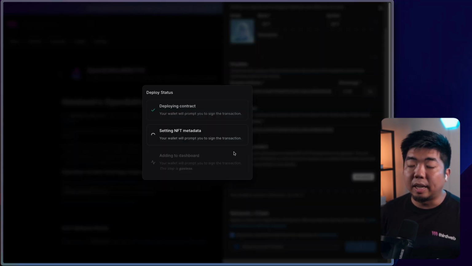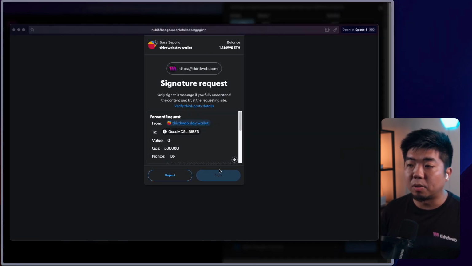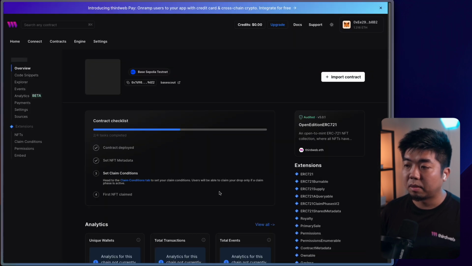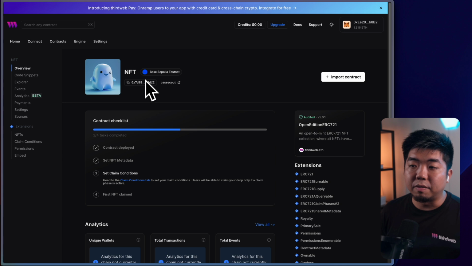And then finally, we're going to get a signature request to sign. That is to add our contract to the thirdweb dashboard, and then we can manage and maintain our contract from there. So here we go, we have our signature request. I'm just going to sign that message. There we go. We have our NFT smart contract.